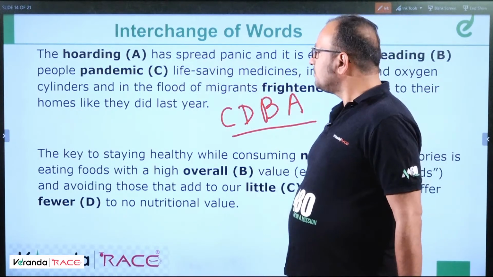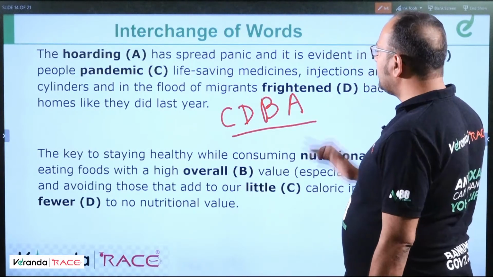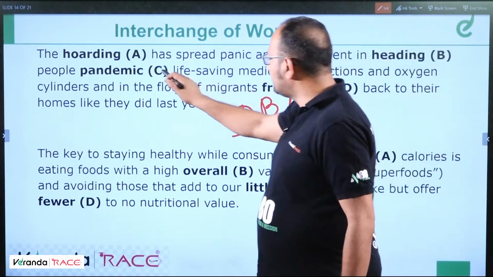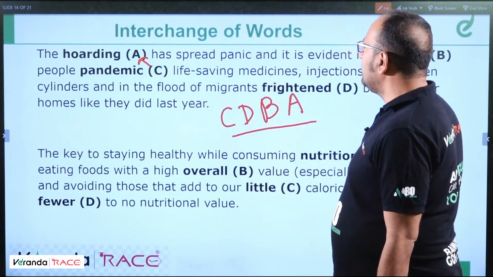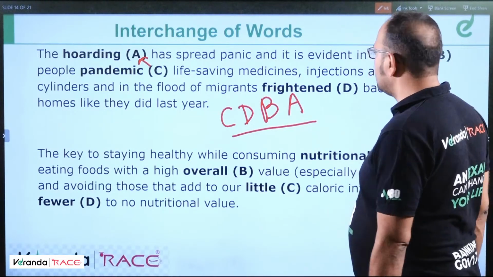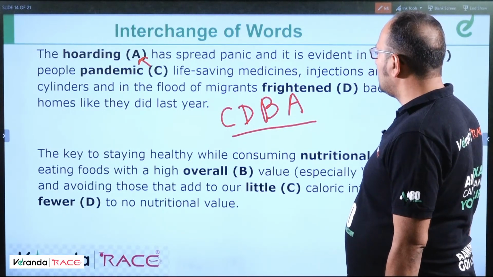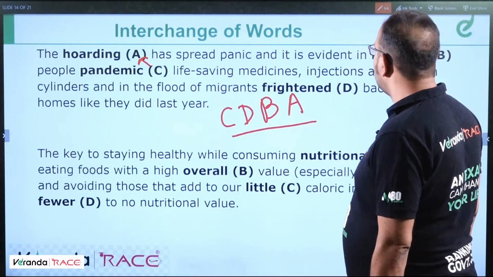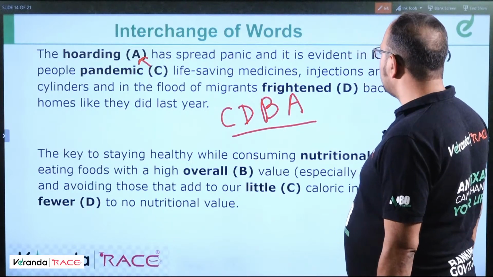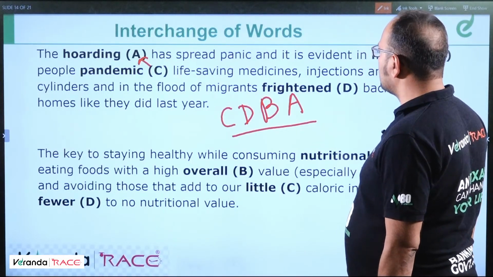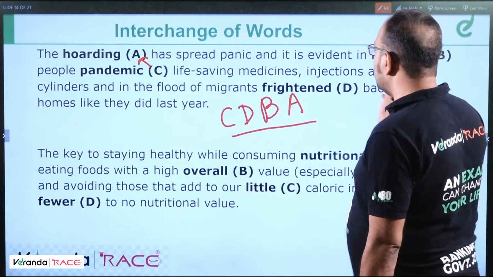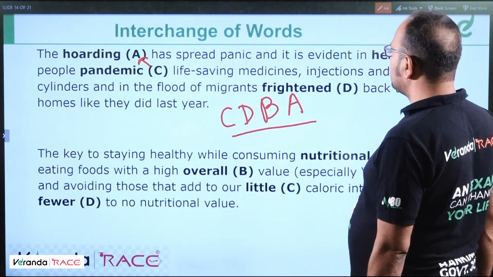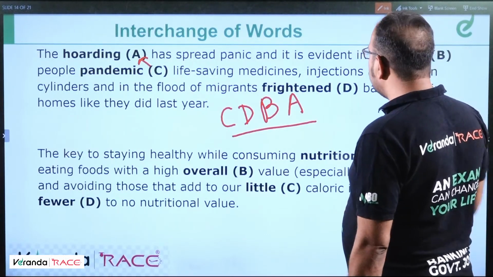Okay. Fine, students. So the pandemic has spread panic. So C is replaced with A. The pandemic has spread panic and it is evident in frightened people heading life-saving medicines, injections and oxygen cylinders, and the flood of migrants heading back to their homes.